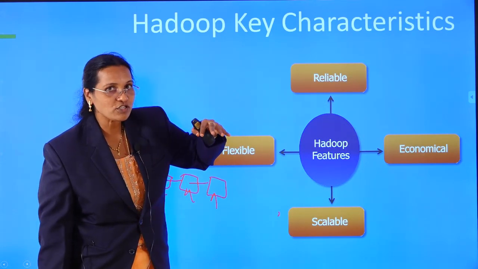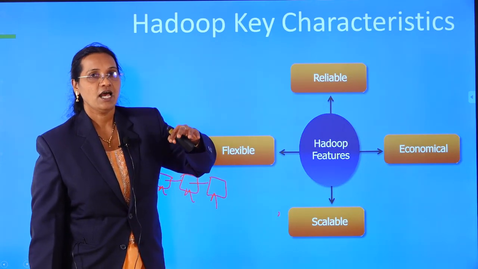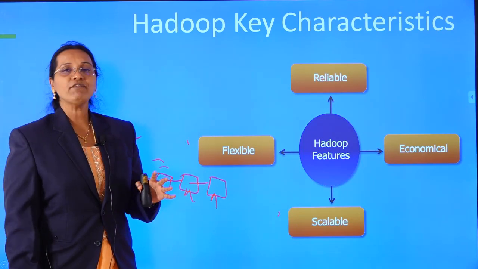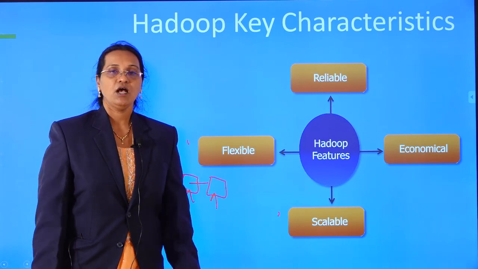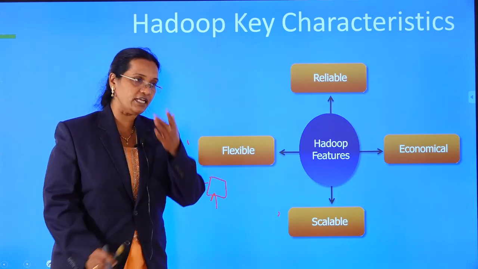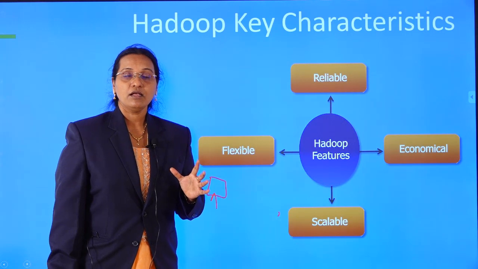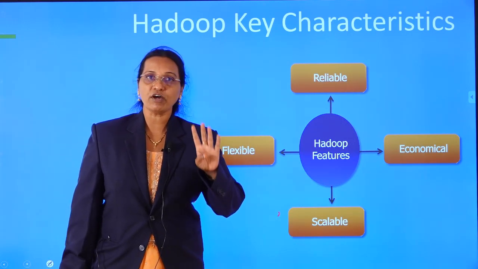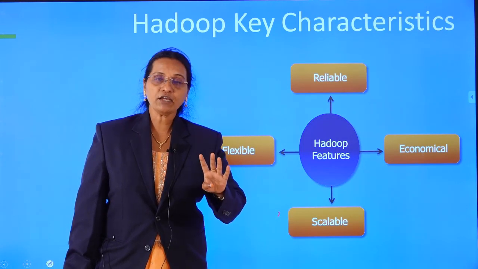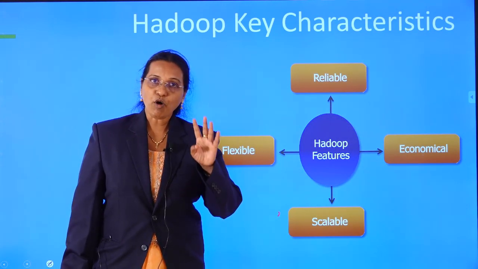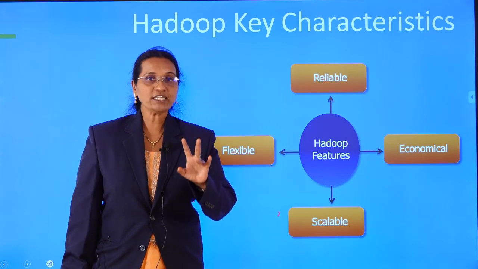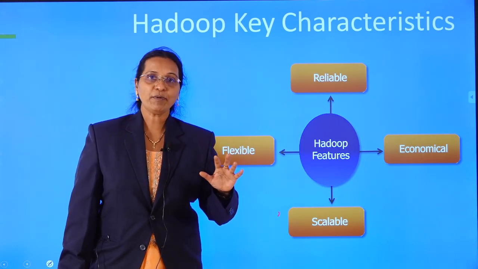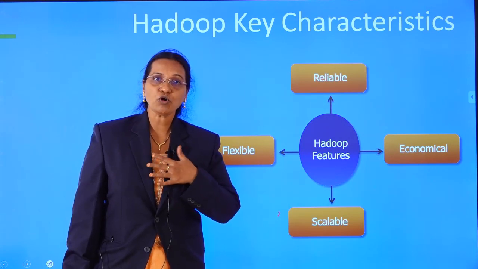Why is it reliable software? We will discuss. In Hadoop, we have a fault tolerance facility. What is the meaning of fault tolerance? For example, in my company, 4 software engineers are working on a project, and suddenly 1 of them leaves the company. Now I can't close my project or my company.